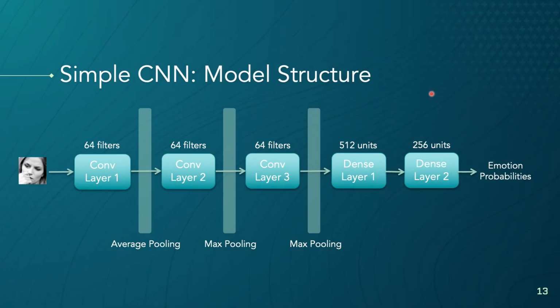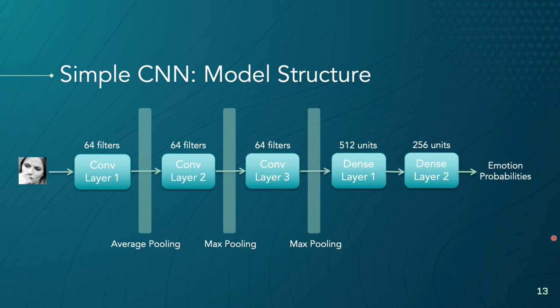For our first model, we constructed a simple CNN with 3 convolution layers. The input is a 48 by 48 grayscale image represented as an array of pixels. The first convolution layer is followed by an average pooling layer, while the next 2 are followed by max pooling layers. The result from the convolution layers is then passed through 2 fully connected layers. The final output is passed through the softmax activation function, resulting in a probability prediction for each of the 7 emotions.